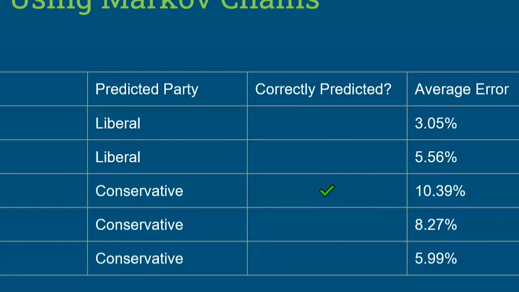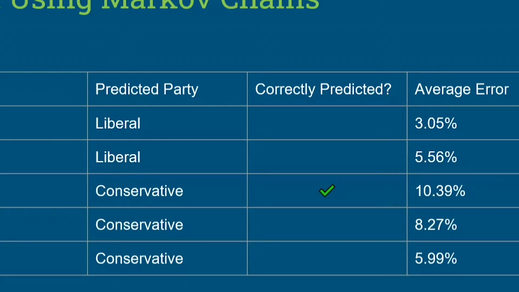For the first method of predicting the popular vote, we use a Markov chain. Here we multiply the A1 stochastic matrix with the 2004 popular vote, and in this prediction we find the 2006 popular vote, but it was incorrectly predicted.